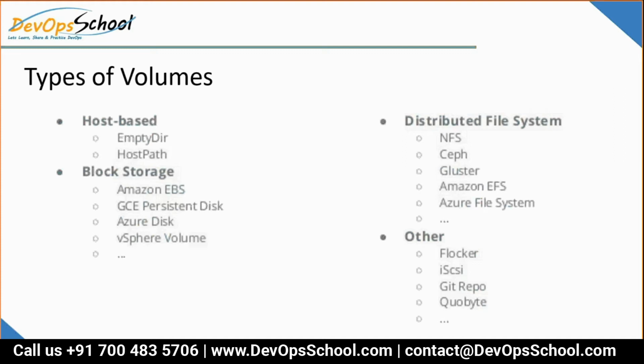So these are the category-based volume plugins. If you want to store anything on the same host where the pod is running, you can use emptyDir or hostPath. If you want to use data in block storage, you can use EBS, GPD, and so on. Network file system, NFS, Ceph, Gluster, EFS, and many others.